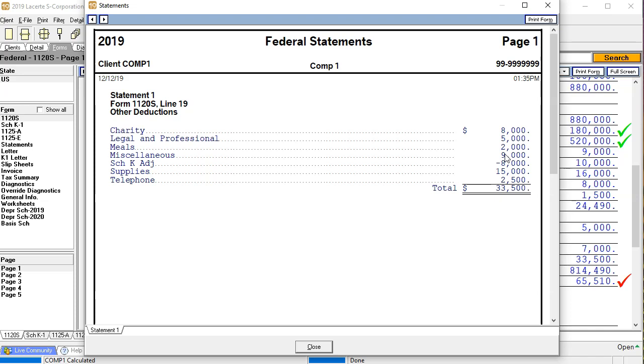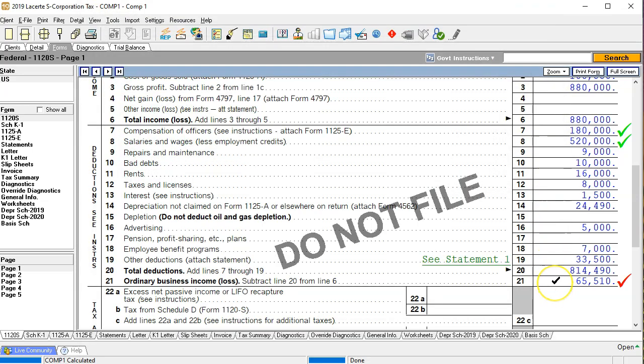So you may actually want to manually put the meals in there and then do the M1 manually, because then you can do it as a journal entry format in a similar fashion. So just keep that in mind. Here it is at 2,000. That changed the N number here.